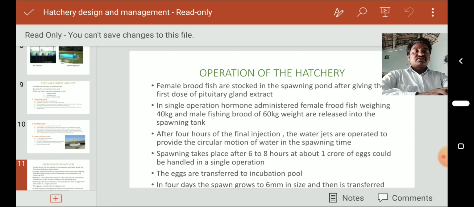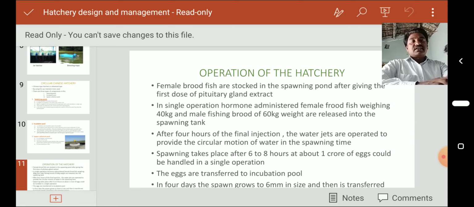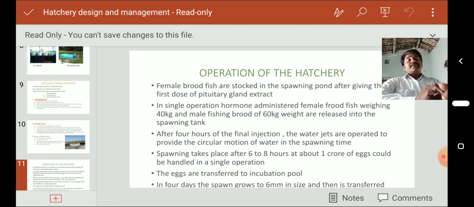Earlier we discussed pituitary gland extract. Generally, we select the brood fish, take the pituitary gland, homogenate it, centrifuge at 1000 rpm for 5 minutes and collect the supernatant. That supernatant is injected into the selected brood fish. The female brood fish are stocked in the spawning pond after giving the first dose of pituitary gland extract.